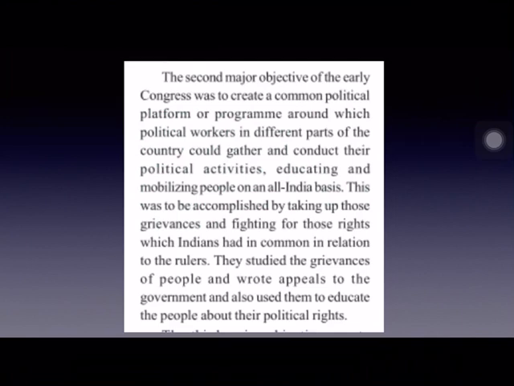And the second major objective of Indian National Congress was to create a common political platform or program around which political workers in different parts of the country could gather. If there is a common platform or a common program, all the political leaders from different parts of the country can take an active part in the program or carry out their activities on the same platform. They could gather and conduct their political activities, they could educate the people also.